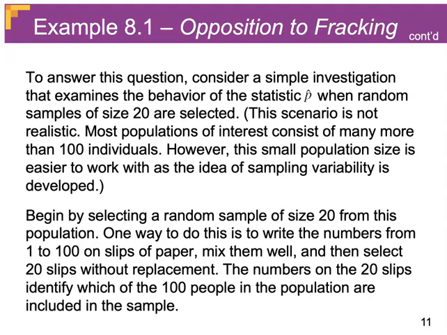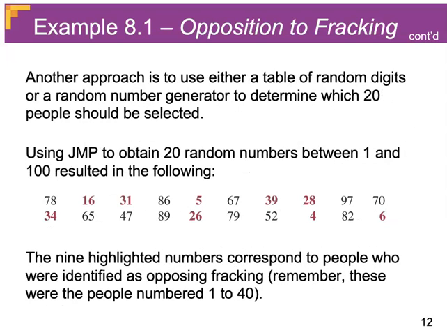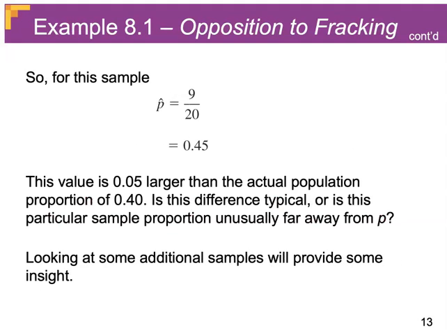Now remember, people 1 through 40 are those opposed to fracking, and people 41 to 100 are those who are not opposed. So imagine that our sample would be these 20 numbers below. In red are all of the numbers from 1 to 40, which represent people who opposed fracking. In this case, we got 9 out of 20, and that gives us a sample proportion of 0.45. That is relatively close to the true proportion of 0.4, but it's not exact.